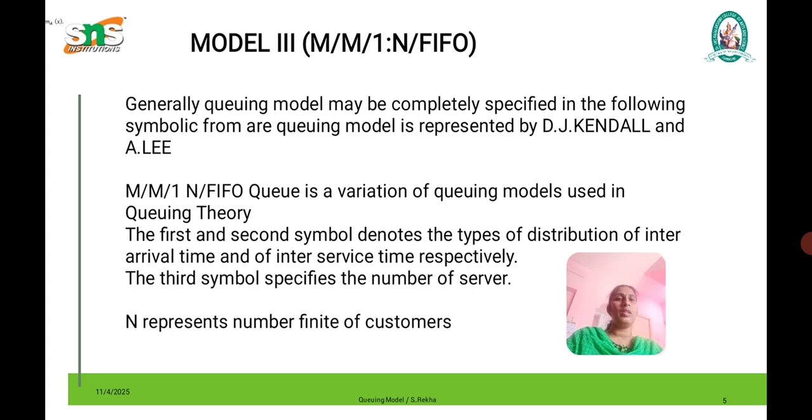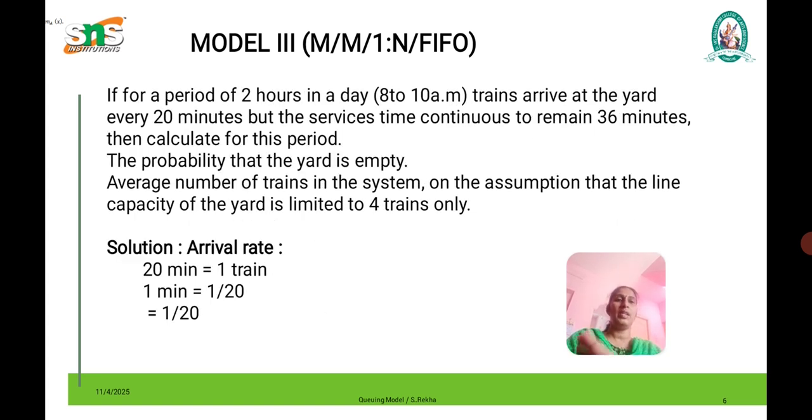So what is Model 3? Model 3 is queuing model 3, where N represents a finite number of customers. Everything is the same, first in first out, but we have a limited number of customers. Let us consider one problem.